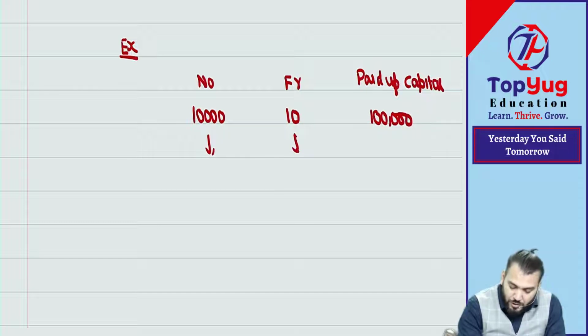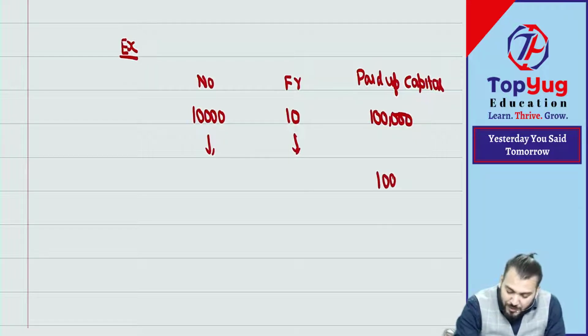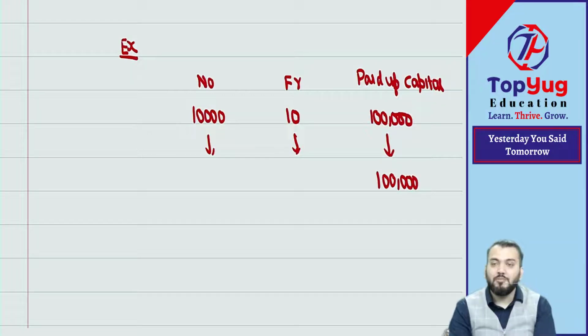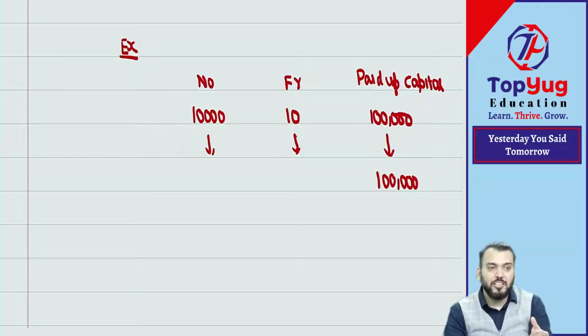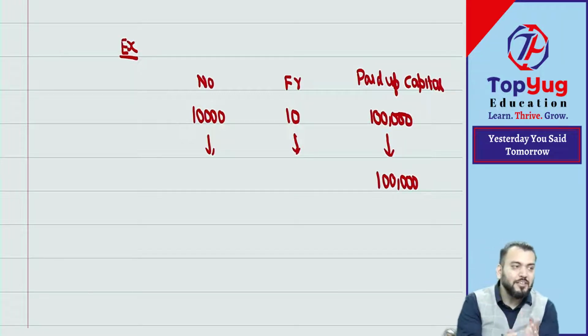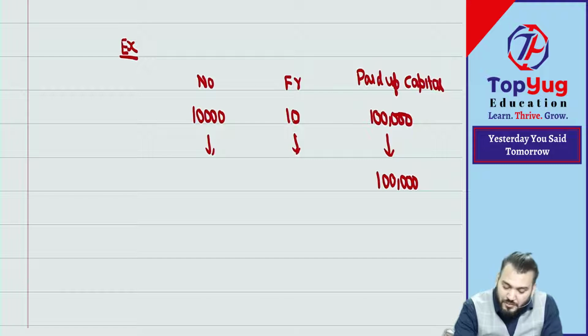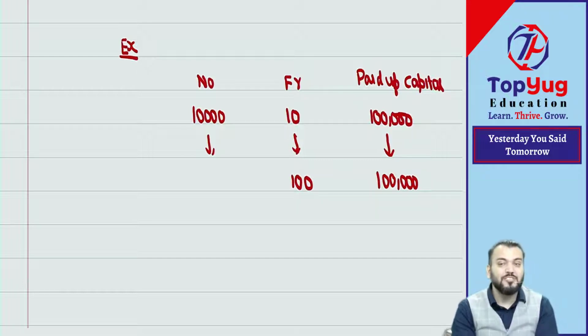Now, if you want to consolidate, one thing is clear: paid up capital will remain the same. What will change? Face value will change. We can do it this way: 10 shares of rupees 10 each will be converted into 1 share of rupees 100 each. So we have consolidated 10 shares into 1.